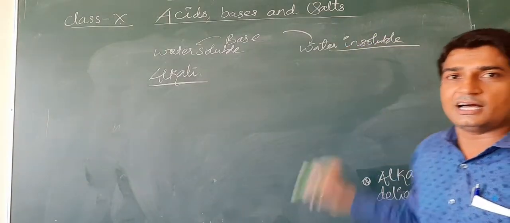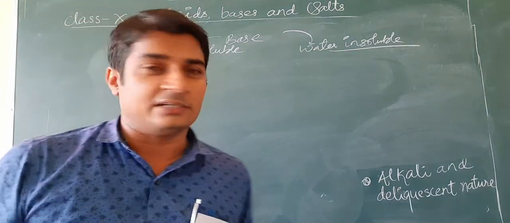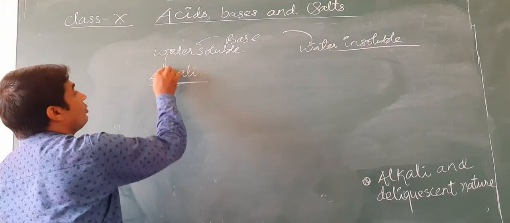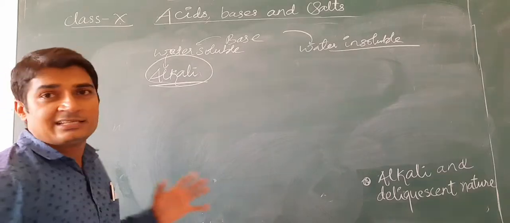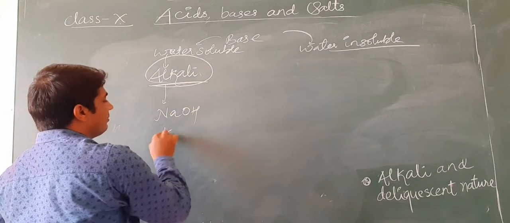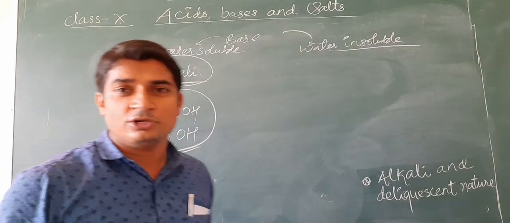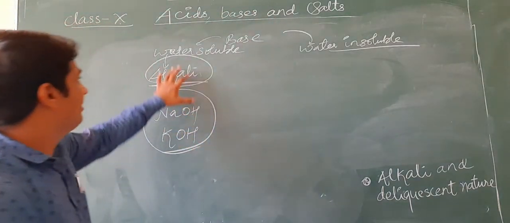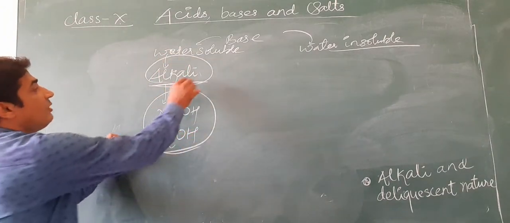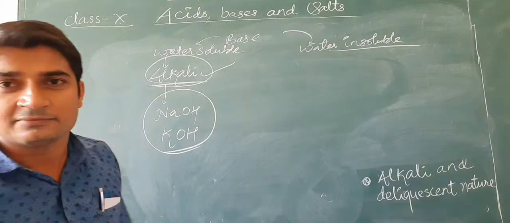Some bases are soluble in water and some bases are insoluble in water. So the bases which are soluble in water are known as alkali. For example, sodium hydroxide, potassium hydroxide. These are easily soluble in water. That's why they are water soluble bases, and another name for water soluble bases is alkali.